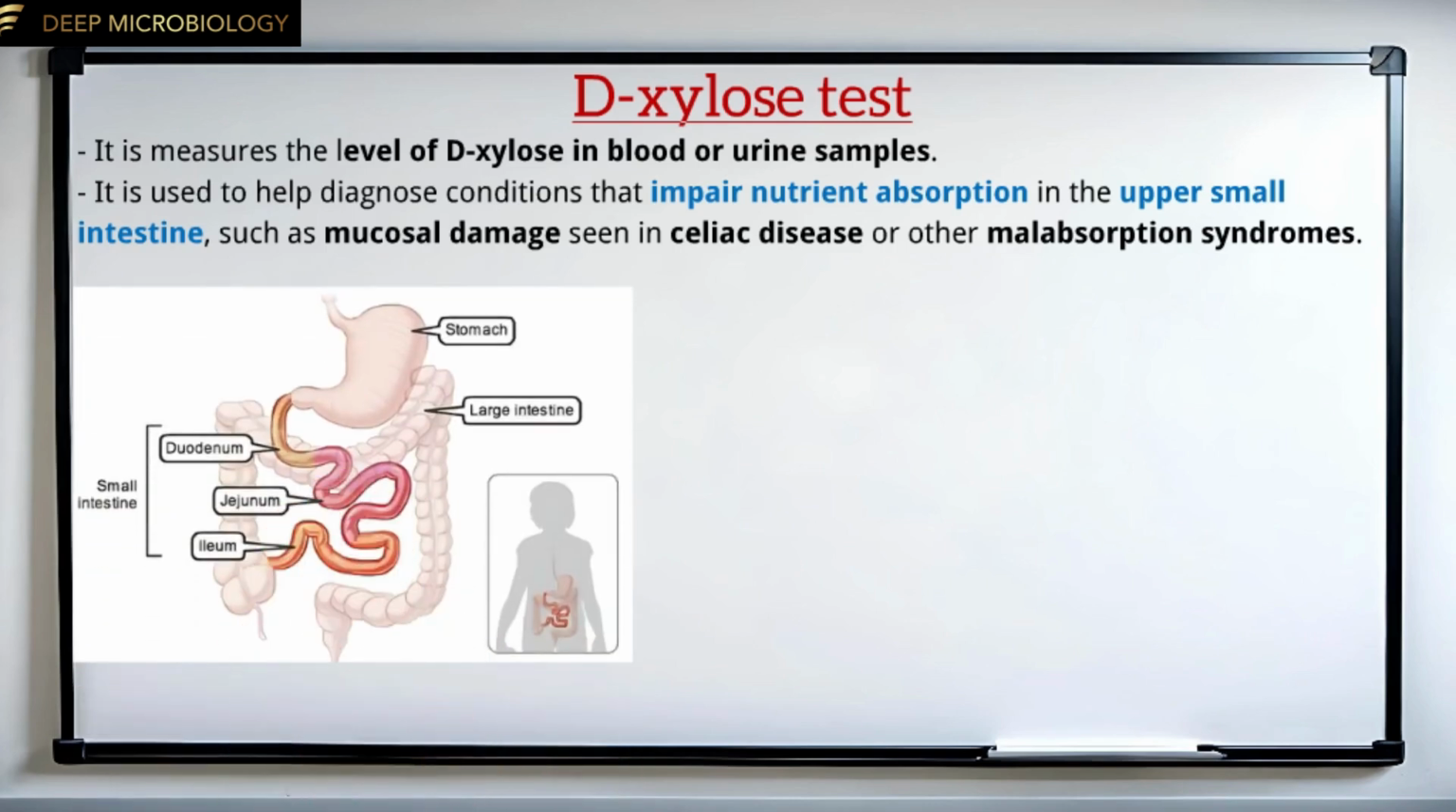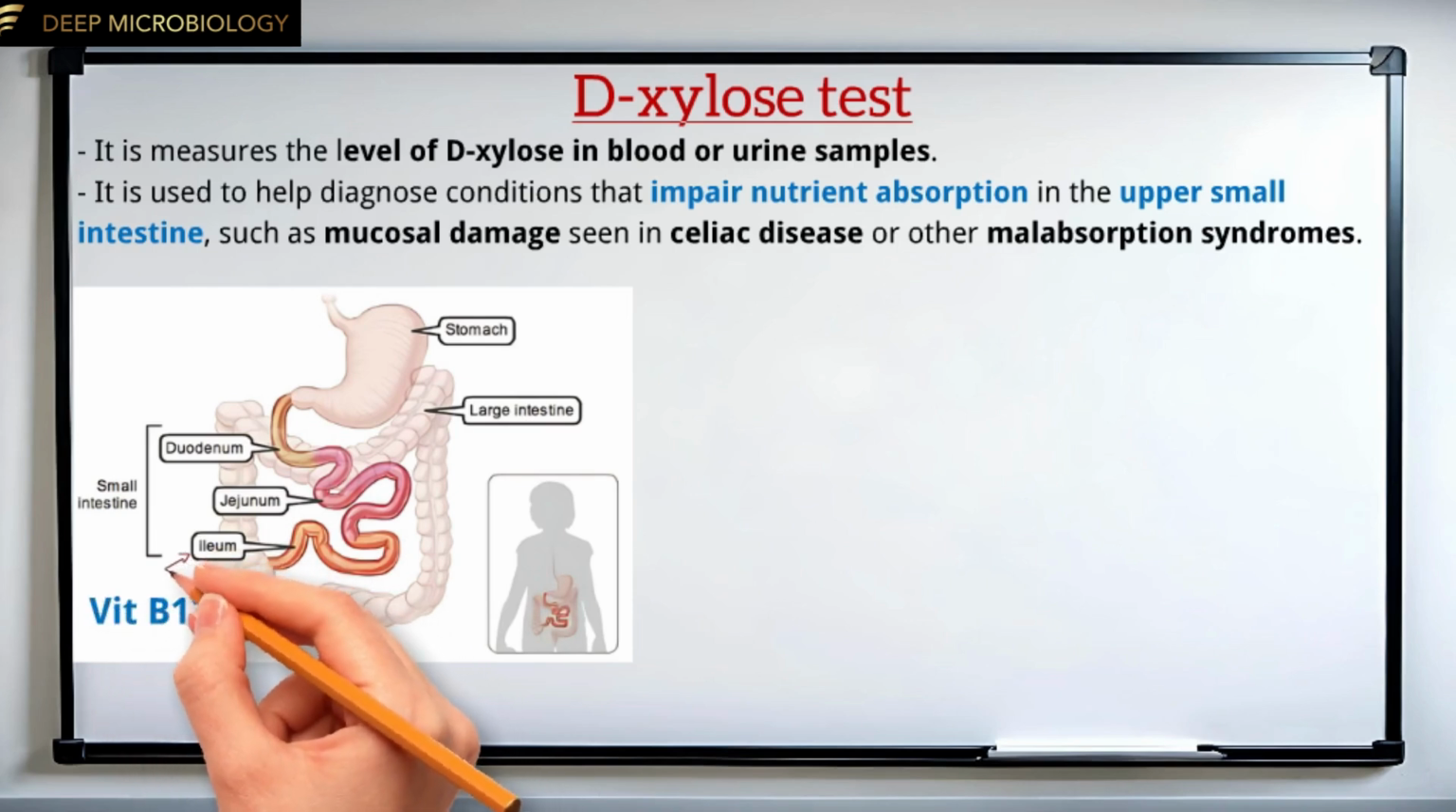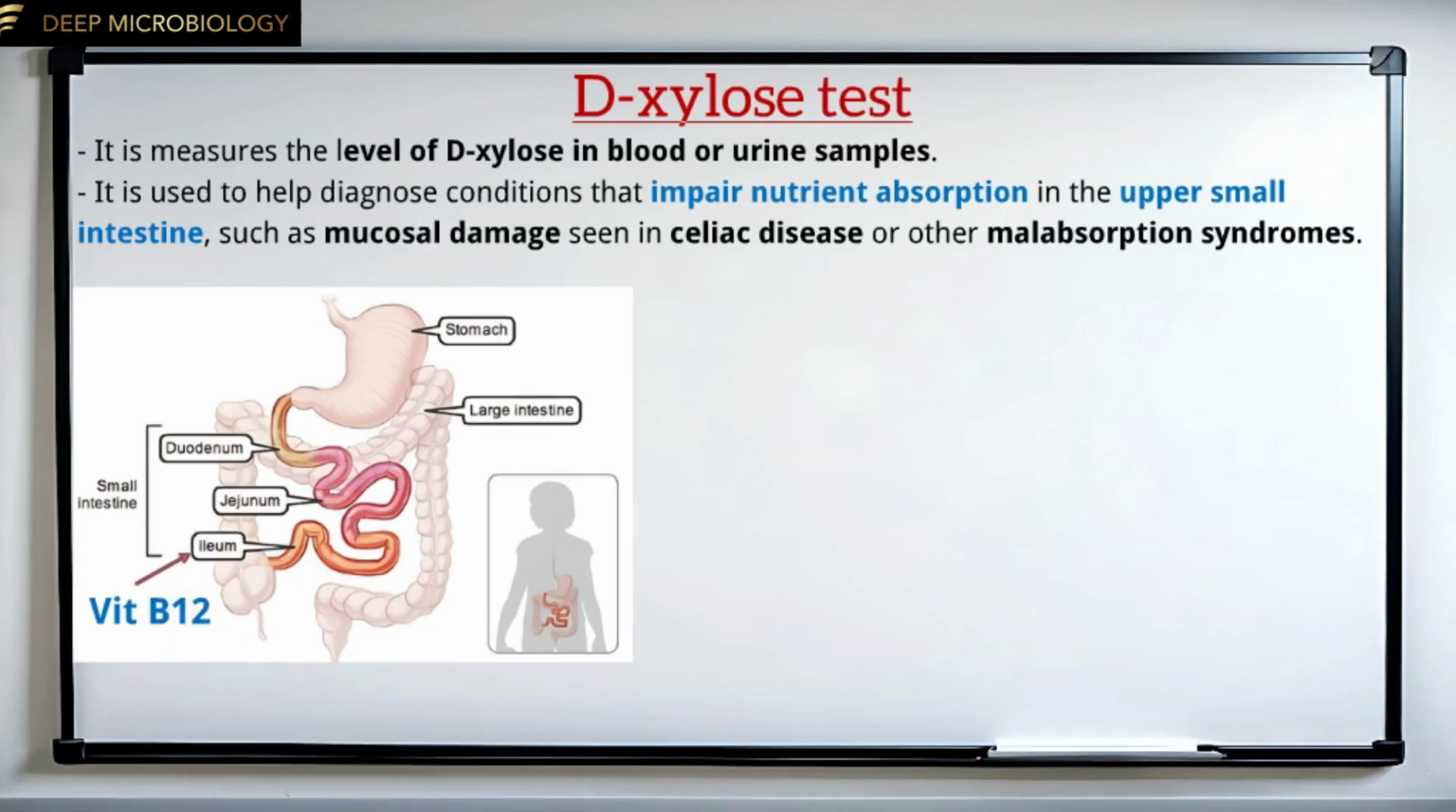As you can see here, the small intestine can be studied in 2 parts: the upper small intestine, duodenum and jejunum, and the lower small intestine, ileum. Vitamin B12 absorption is the best test for the lower small bowel. In contrast, D-xylose absorption test is considered the best test for the upper small intestinal function.